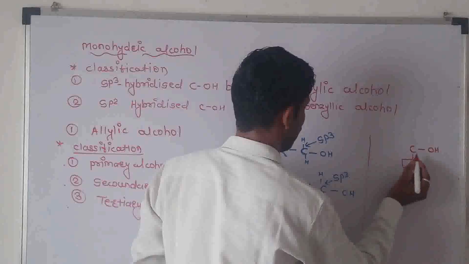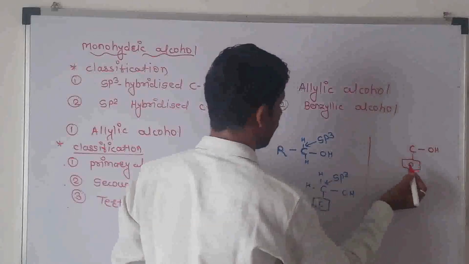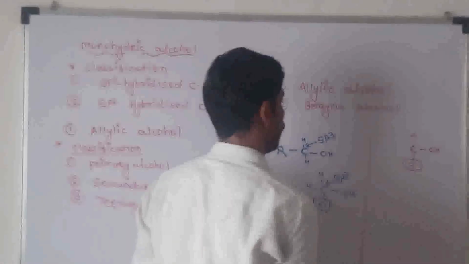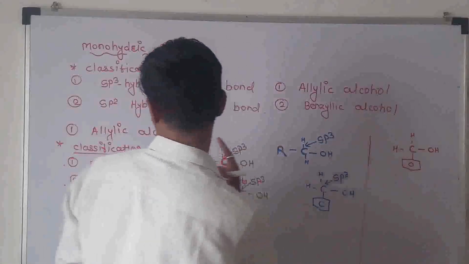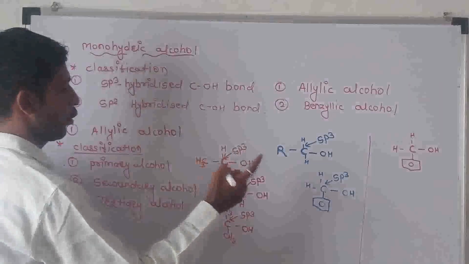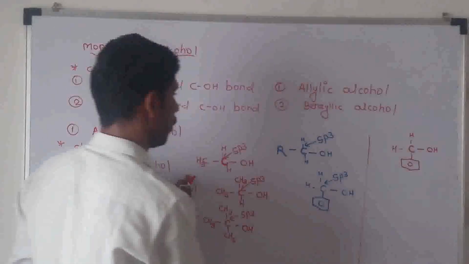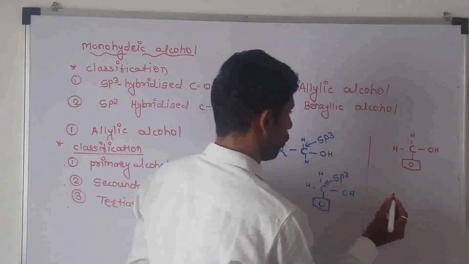In this, the carbon is linked next to the aromatic ring. This is known as the benzylic alcohol, and this structure is also known as the primary alcohol, the primary benzylic alcohol. Next, the secondary alcohol.